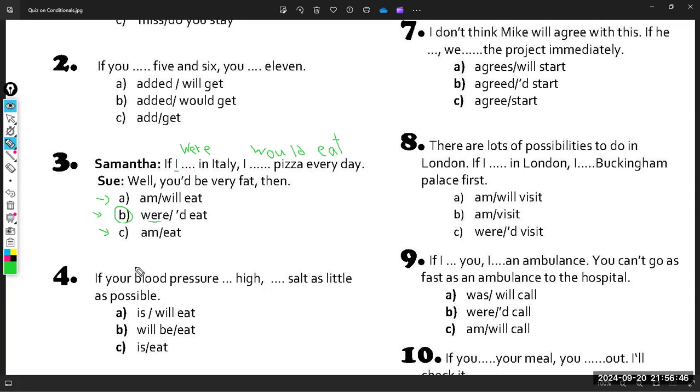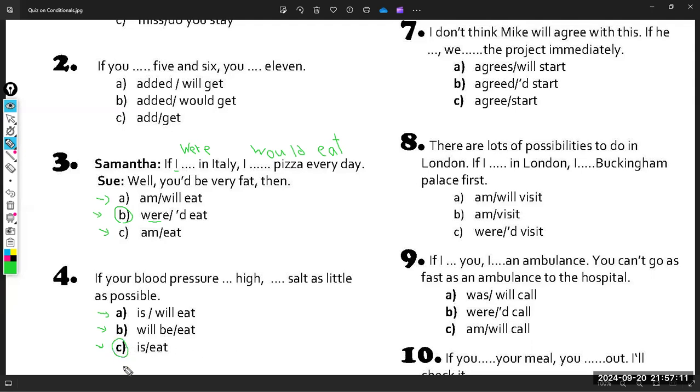Now, sentence number four is saying, if your blood pressure ___ high, ___ salt as little as possible. A, will it. B, will be it. C, is it. Exactly. The answer is C.